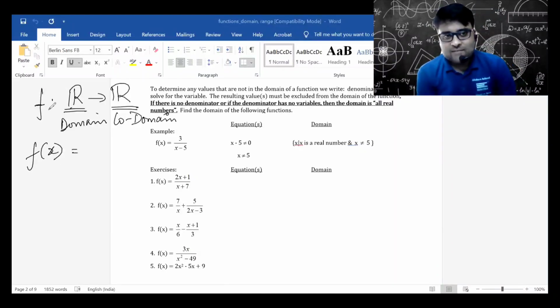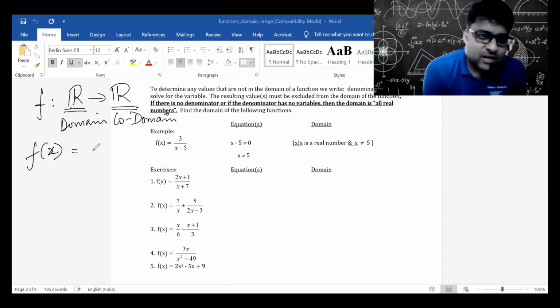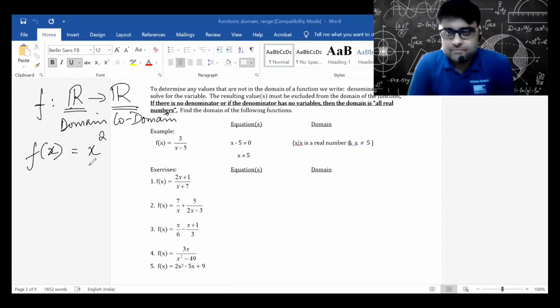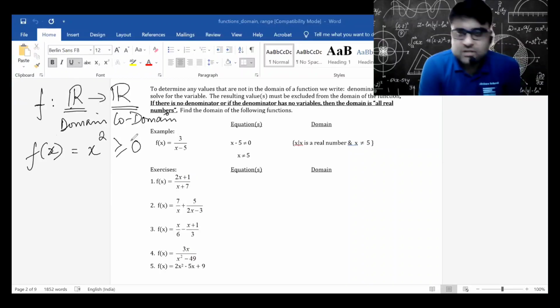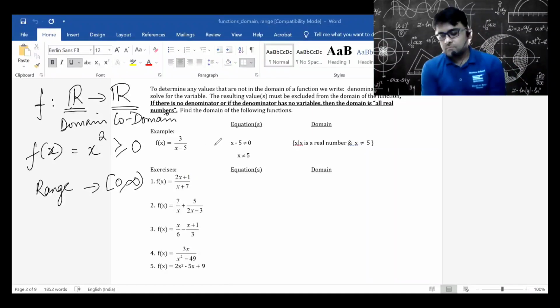So supposing I have f: R to R, and f(x) is equal to x square. Now I know that x square will always be greater than or equal to 0. Therefore, what will be the range? Range will be all elements going from 0 to infinity. Can all of you see this?